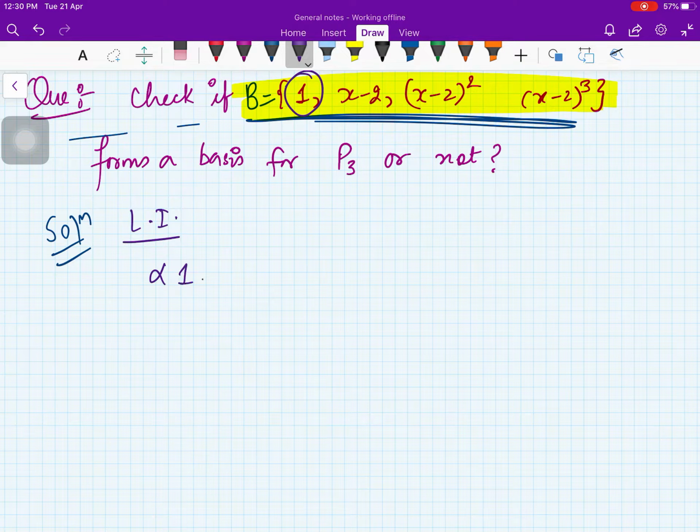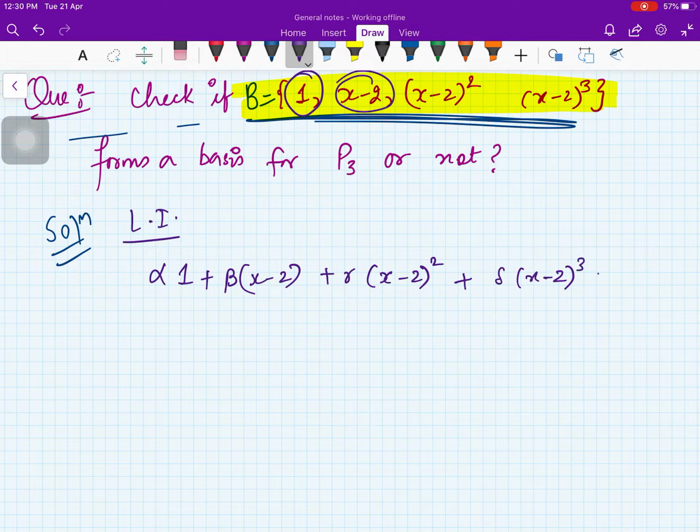So you have alpha into the first element of the set plus beta into the second element of the set, x minus 2, and then gamma into the third element of the set, (x minus 2) square, and then delta into the last element of the set is equal to 0. Now if you collect the coefficients, this is what you will get.